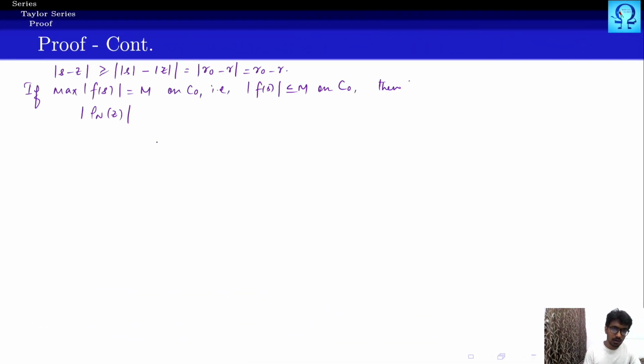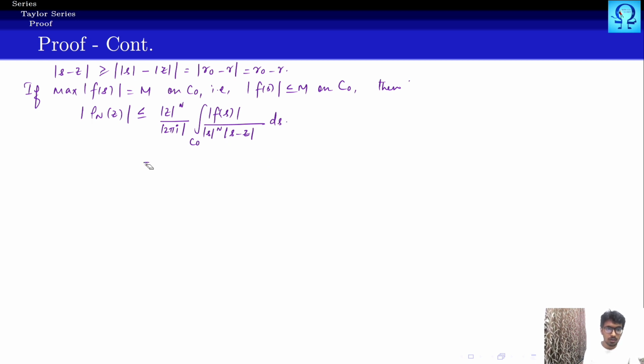So what we are going to have is that |ρn(z)| is smaller than or equals |z|^n upon |2πi| times the integral over C0, inside which we have |f(s)| upon |s|^n multiplied with |s − z| ds. So this is what we have, right?